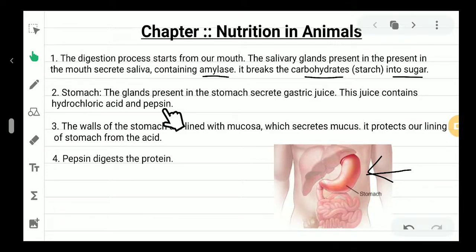And what is the function of pepsin? The pepsin will digest the protein. And one more thing, why is the hydrochloric acid necessary? Because this pepsin will act only in the presence of the acid. Without this acid the pepsin will not function. Also, this acid will kill the germs that are present in our food.